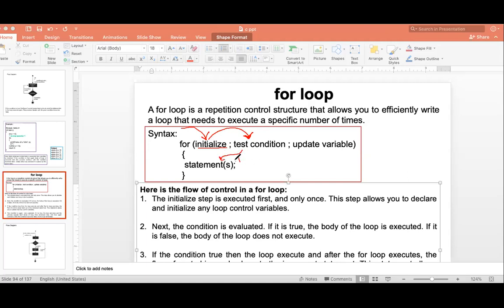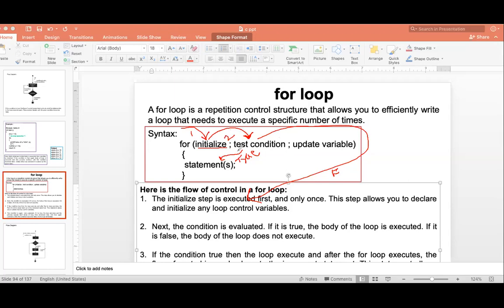If the condition is true, then only the statement gets executed. But if the condition is false, then it will directly go outside the for loop. So this is my first step, initialize. The second is check the condition.